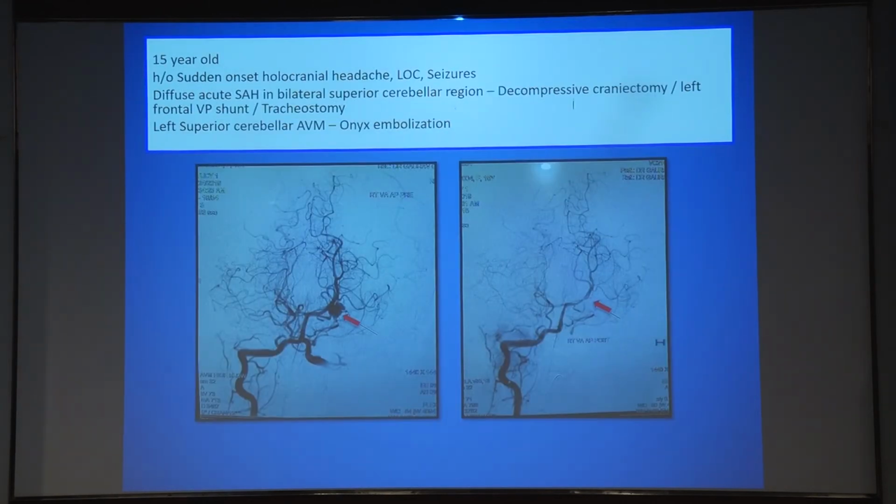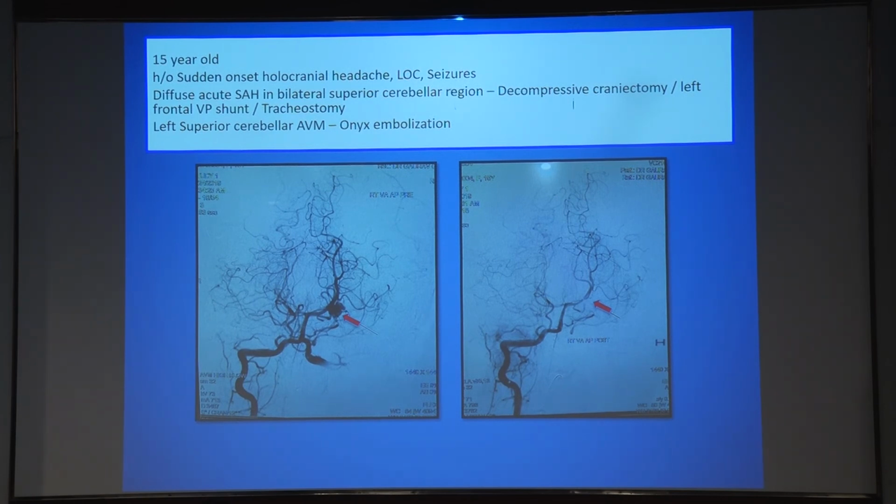Another similar patient, a 15-year-old with a history of sudden onset holocranial headache, loss of consciousness and seizures, was admitted in an emergency and was diagnosed to have a diffuse acute subarachnoid hemorrhage in the bilateral superior cerebellar region. The child underwent a decompressive craniectomy with evacuation, left frontal VP shunt, and had to have a tracheostomy and was put on a ventilator for about 15 days.